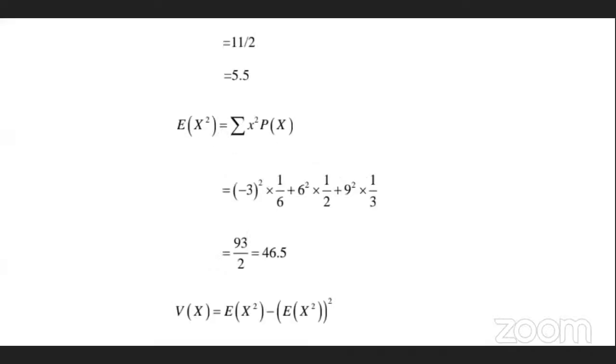Is this 46.5 correct, Samhita? Yes, sir. Check again. Yes, sir, it's correct. Again, variance of x is equal to E of x square minus (E of x) whole square. Check that 16.2 also, sir. Yes, it is correct.